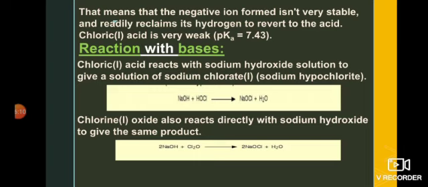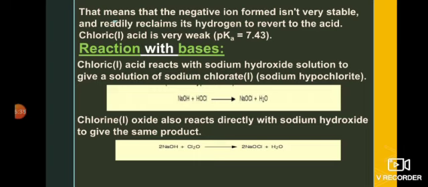Reaction with bases. When chloric 1 acid reacts with sodium hydroxide, it results in the formation of sodium chlorate 1, which is also called sodium hypochlorite. Its formula is NaOCl. Along with it water is also formed.